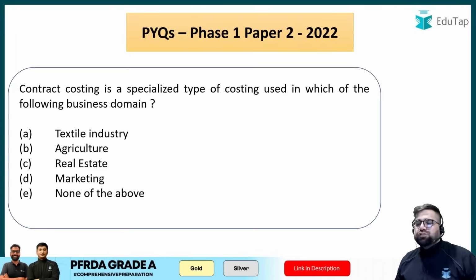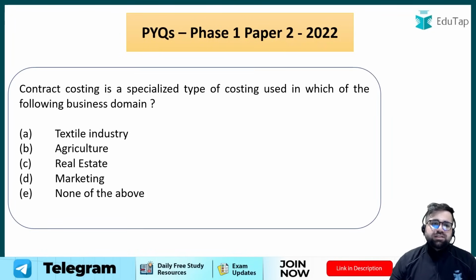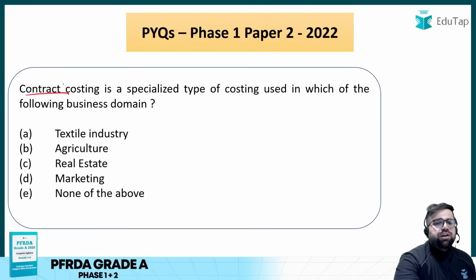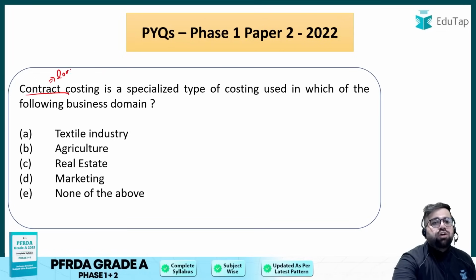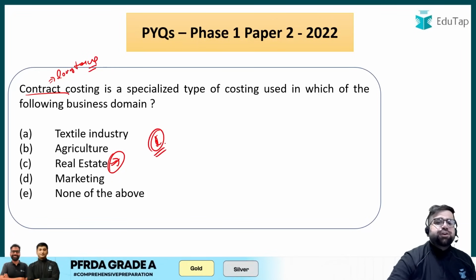Moving forward to 2022 questions now. Contract costing is specialized type of costing used in which of the following business domains? Now we all know this is very theoretical. Contract costing is used in long-term contracts, which is the case in the real estate. Theoretical knowledge, answer will be option number C over here.